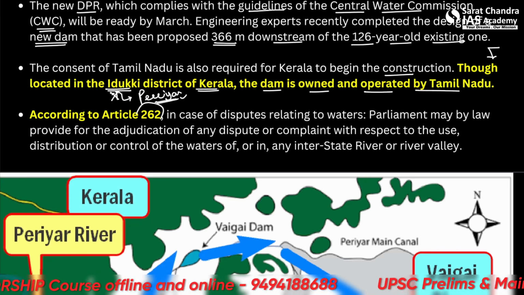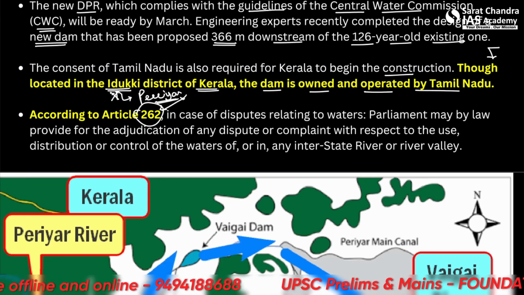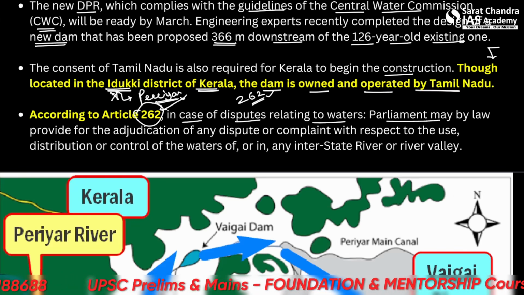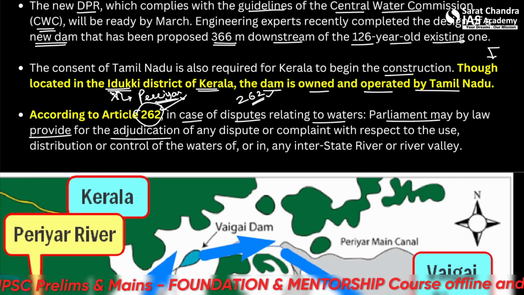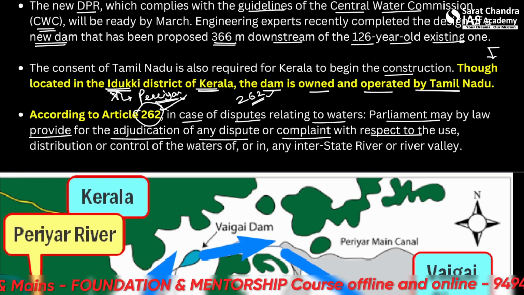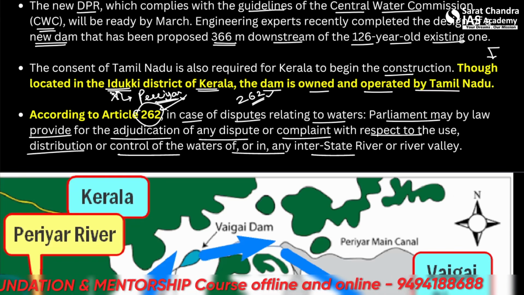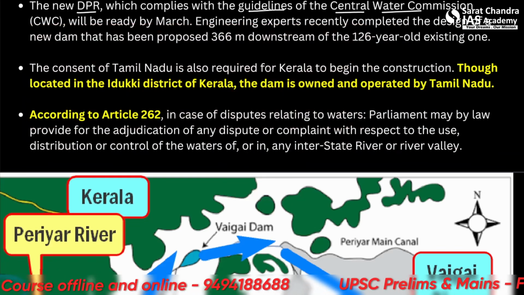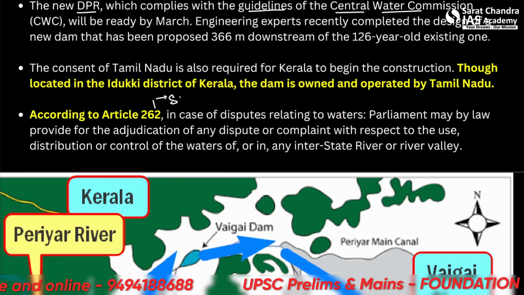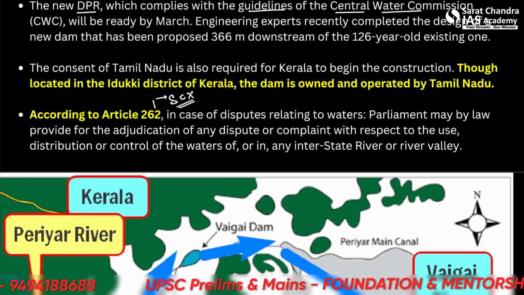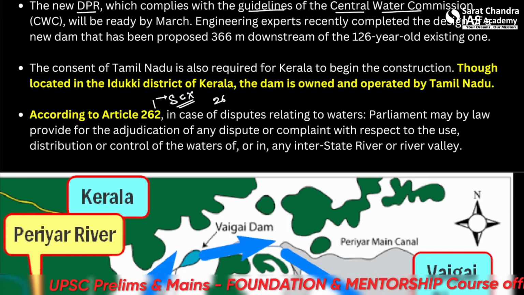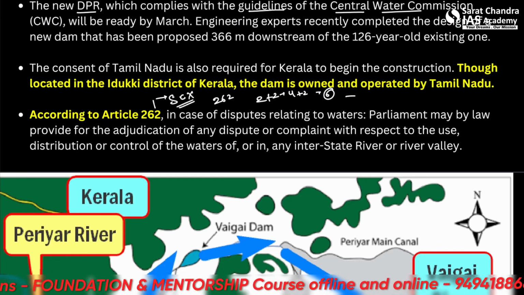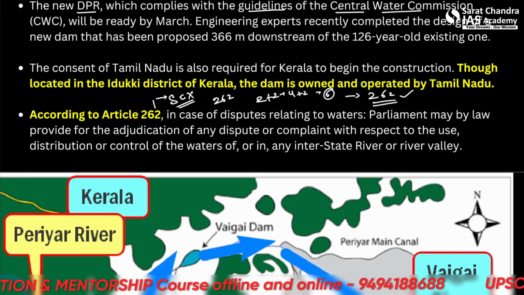According to Article 262, please remember this Article 262. In case of disputes related to waters, Parliament may by law provide for the adjudication of any dispute or complaint with respect to the use, distribution or control of water in any interstate river or river valley. So any tribunal can be established via this article, and even the Supreme Court cannot adjudicate over this tribunal. So please remember Article 262. How to remember? 2 plus 2, 4, plus 2, 6. So 2, 6, 2.